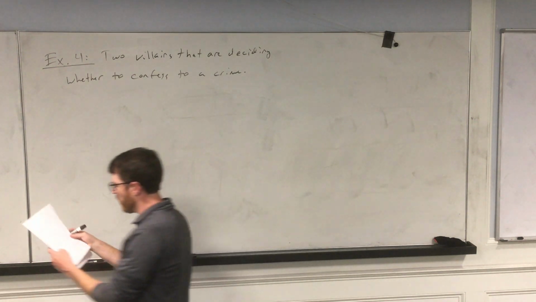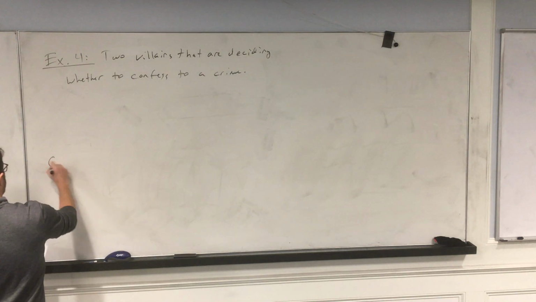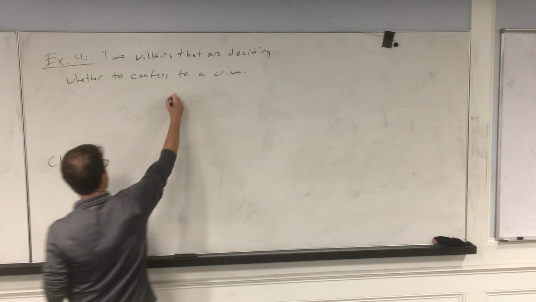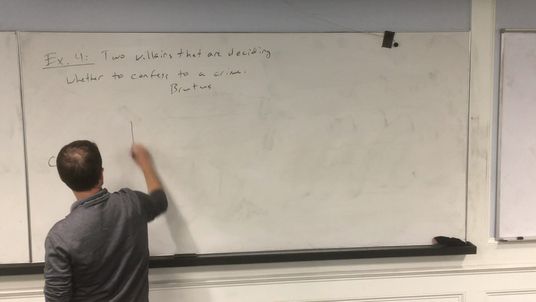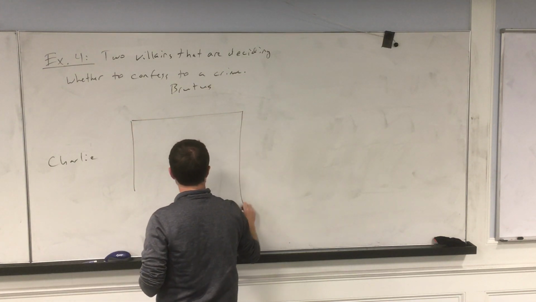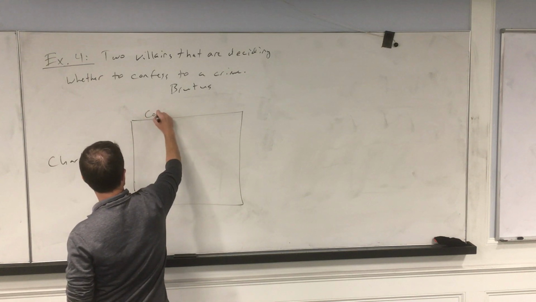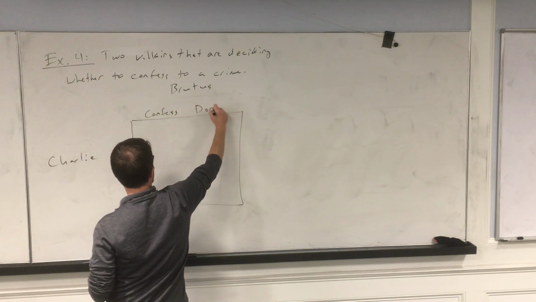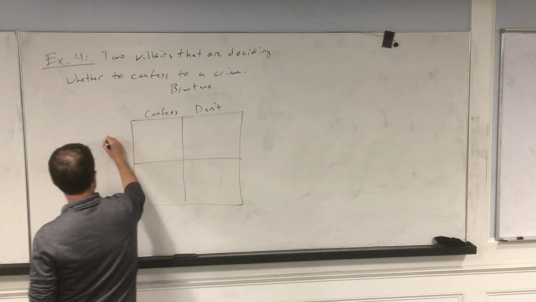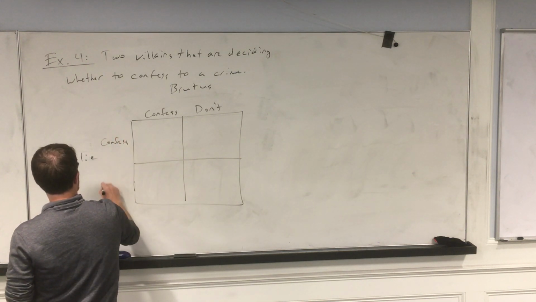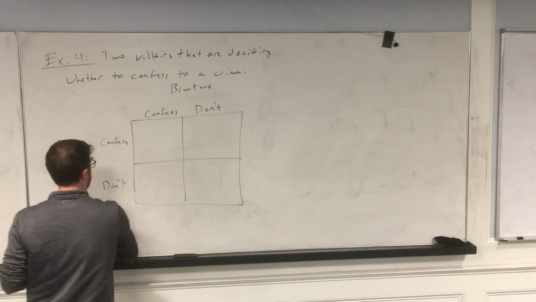Okay? So if you're one of these two people, let's make up some names, Charlie and Brutus, and you're deciding what to do, you can either confess or don't. Here's the problem, all right?